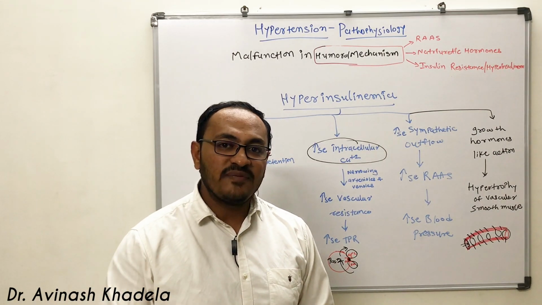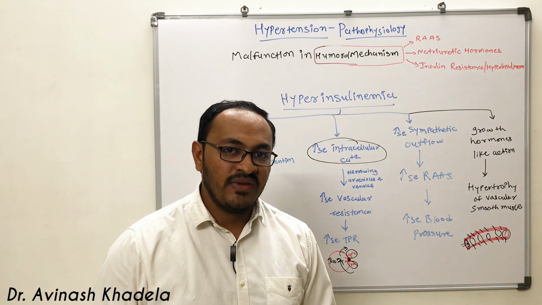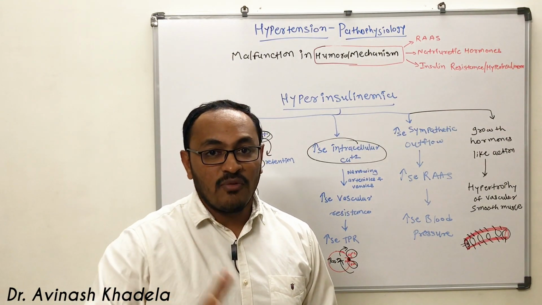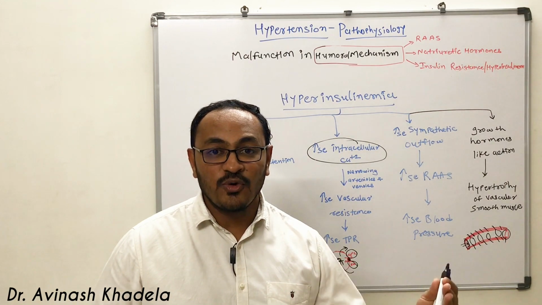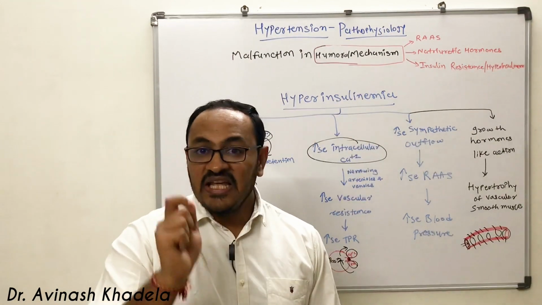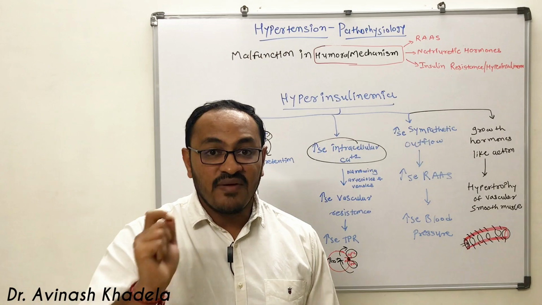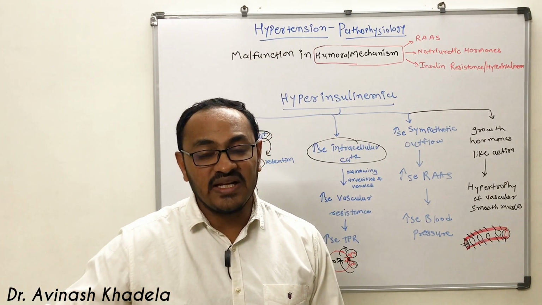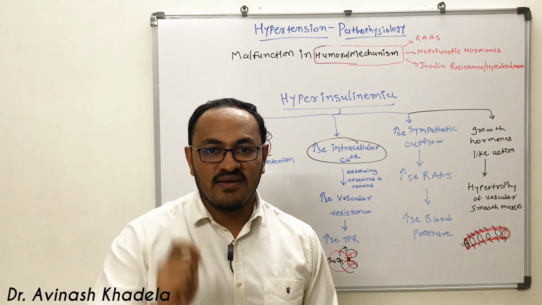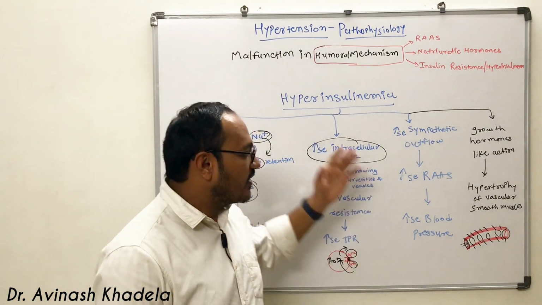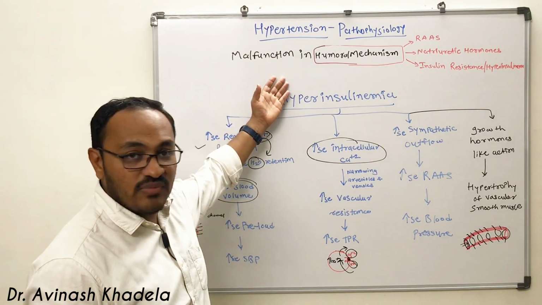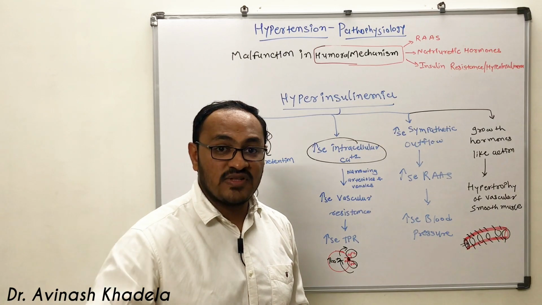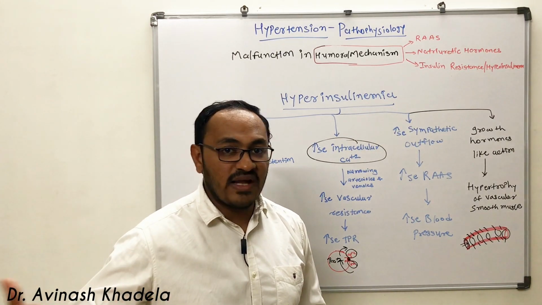Now here the concept of metabolic syndrome is very important. What is metabolic syndrome? This is not metabolic disorder. Metabolic disorder as well as metabolic syndrome are completely different. In case of metabolic syndrome, when there is a rise in blood pressure along with certain metabolic abnormality, it is combinedly known as metabolic syndrome. And one of the components is when there is a rise in blood pressure and rise in insulin, that is responsible for metabolic syndrome like conditions.